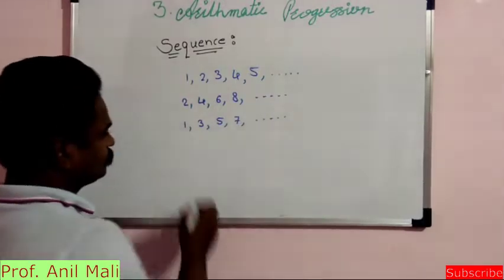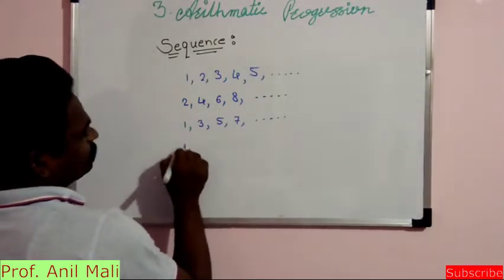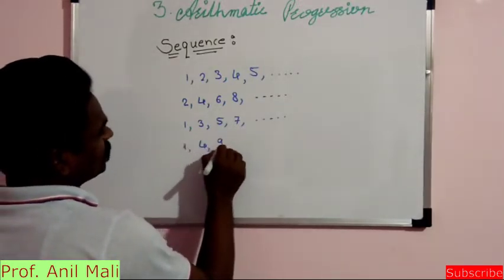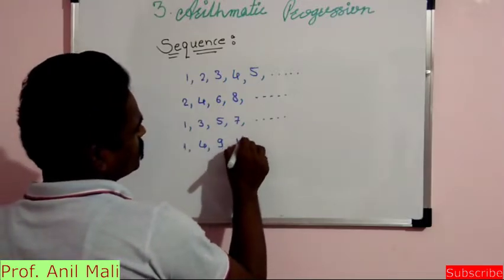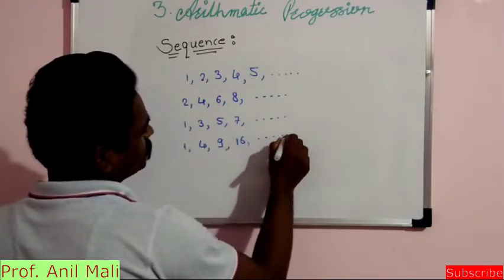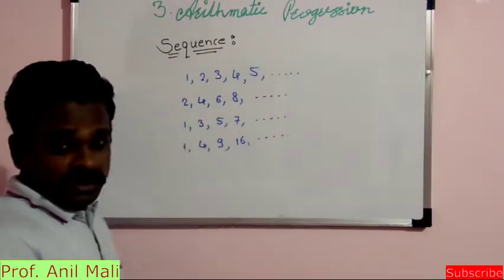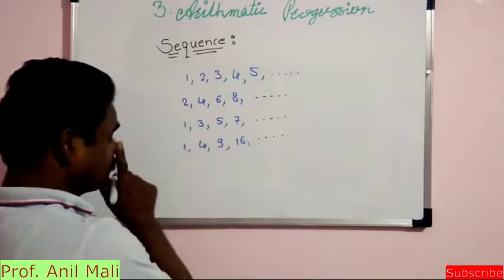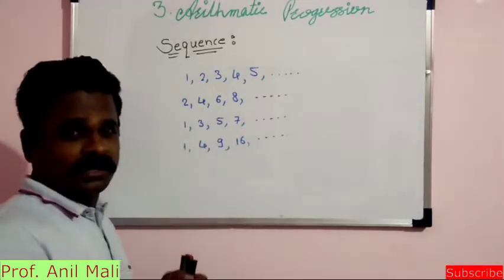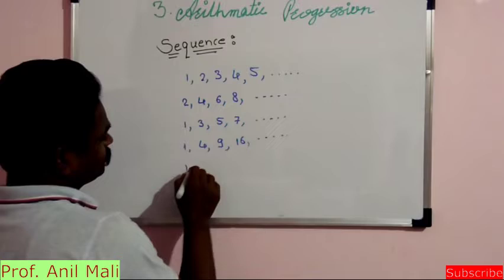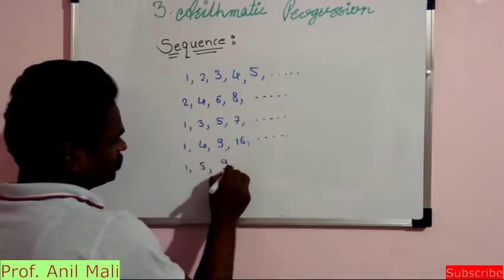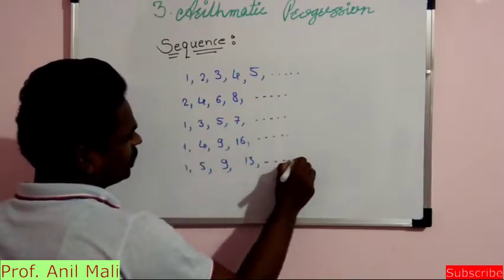Fourth example: 1, 4, 9, 16 and so on. Then fifth example: 1, 5, 9, 13 and so on.